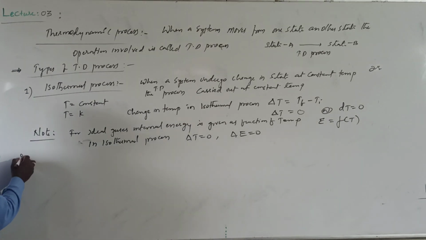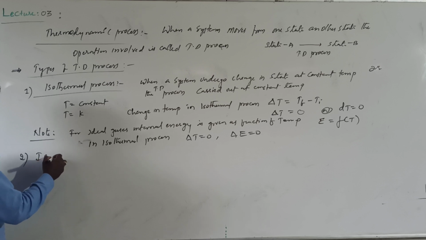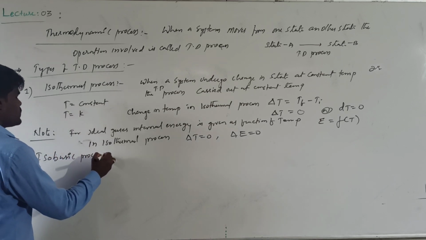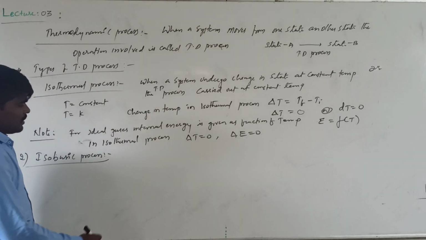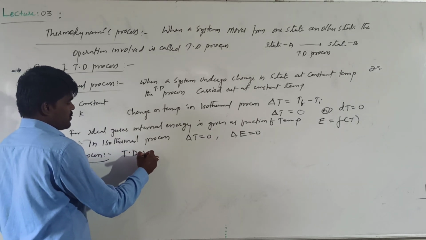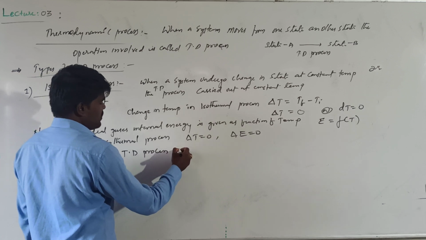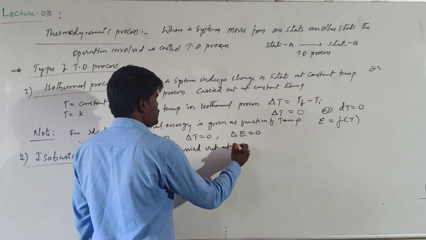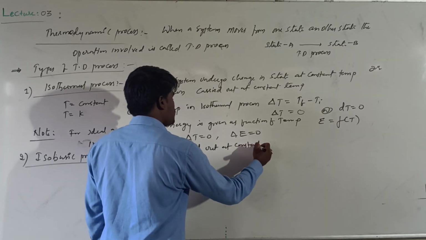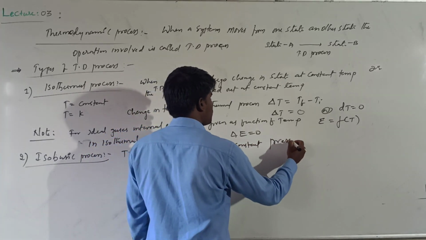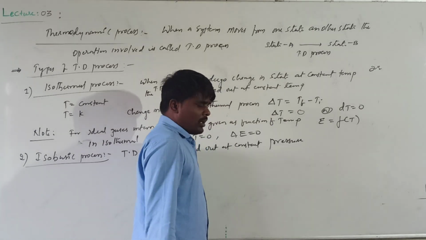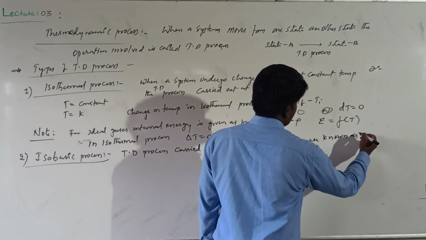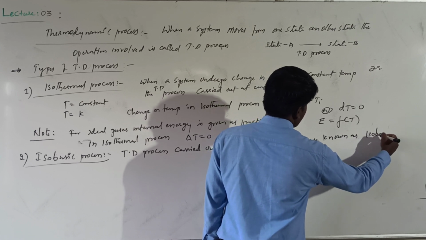The second process is called the isobaric process. Let us see what is meant by isobaric process. The thermodynamic processes carried out at constant pressure are known as isobaric processes.